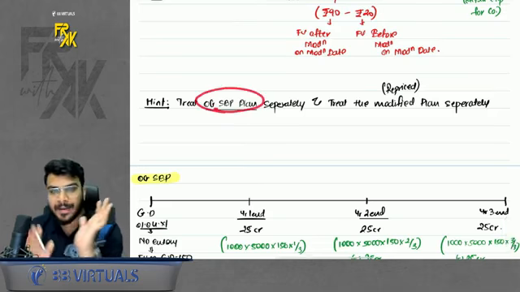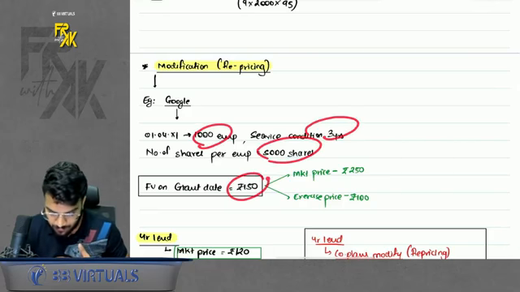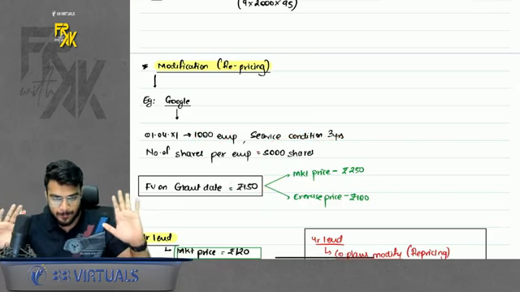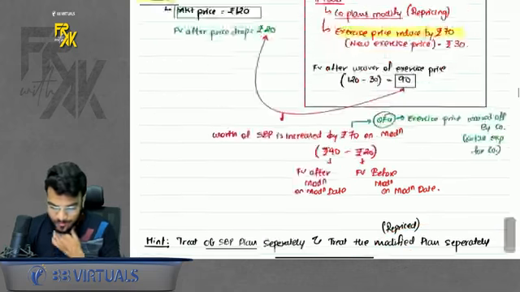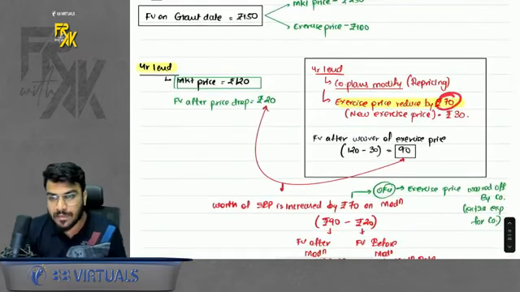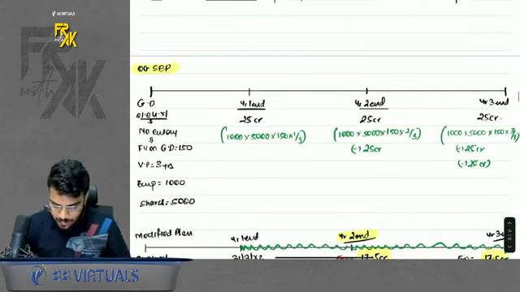Treat the original plan separately. What was my original plan? 100 employees, 3 years, 5,000 shares and fair value 150. Treat this part separately and treat the modified part separately. What is the meaning of modified part? You are waiving off 70 rupees now for the employees. Treat this part separately. Treat this like a separate plan. So how will you treat this? So this was my original plan.